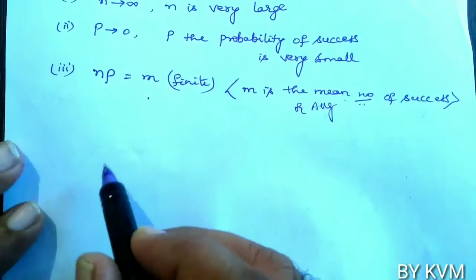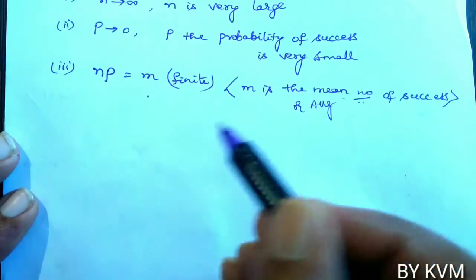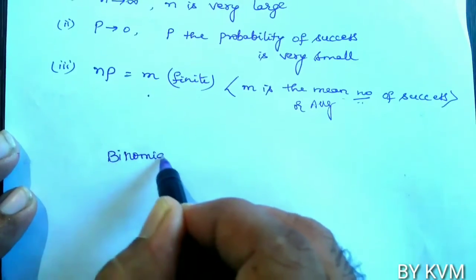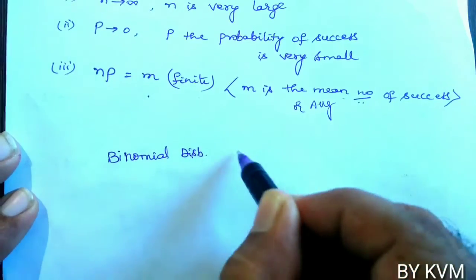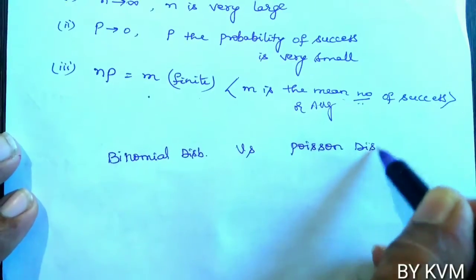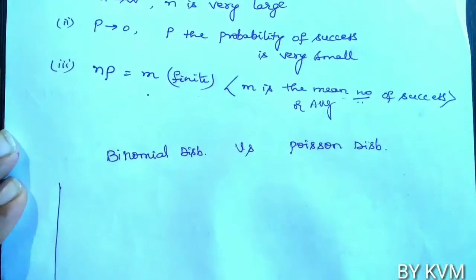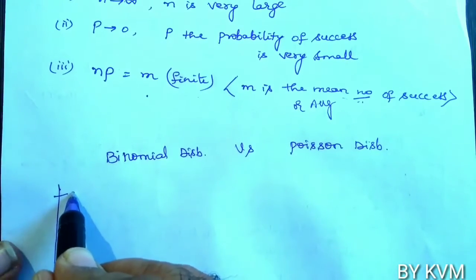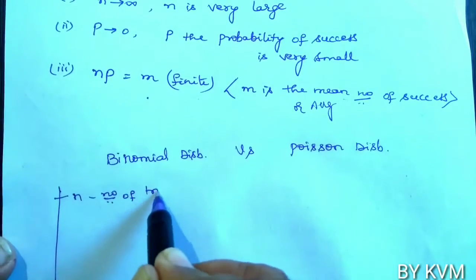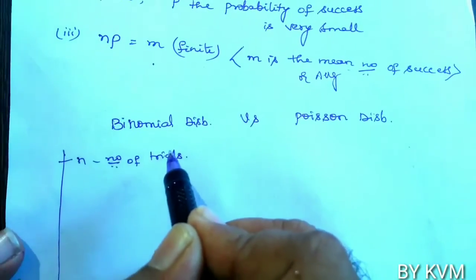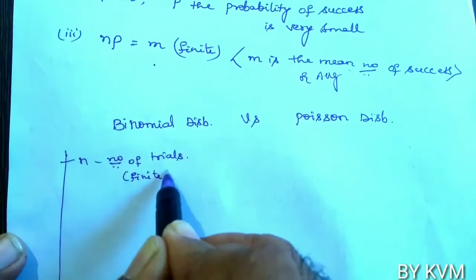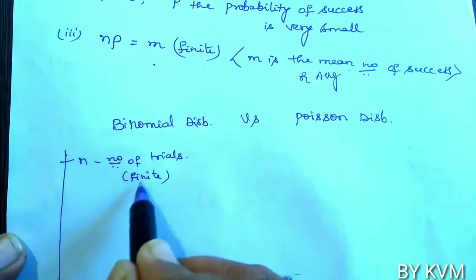Now let us see the difference between binomial distribution versus Poisson distribution. In binomial distribution we need n, the number of trials, which should be a finite value.